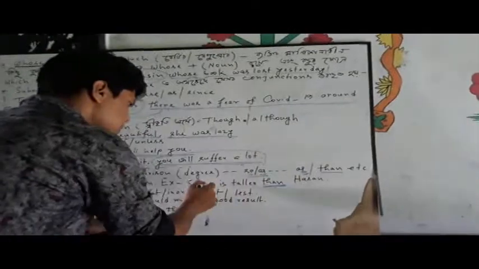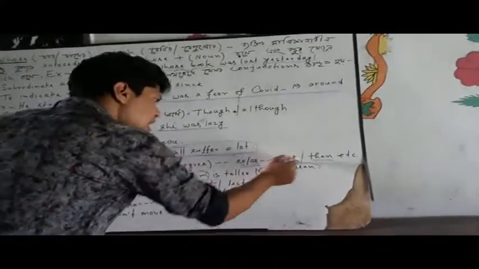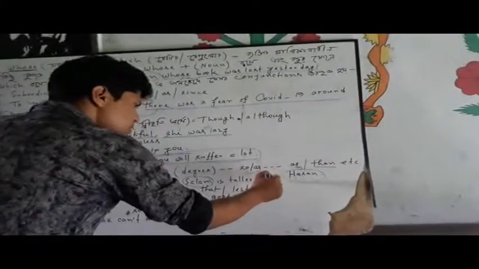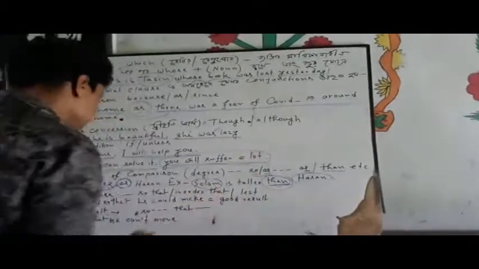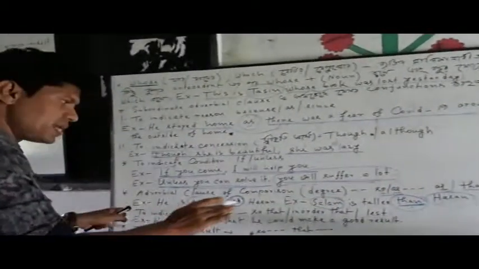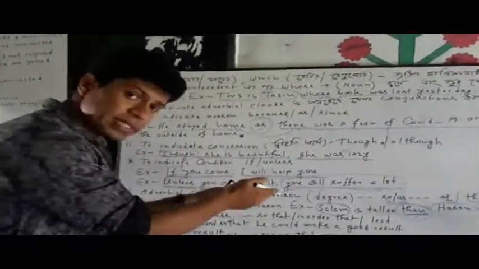So we are comparing with whom? Okay, Salam is compared here with Hassan. So two persons are compared with the help of the conjunction "than". Okay, dear students, in this way I have managed the situation, and I think it is very easy for you to understand and pick up.